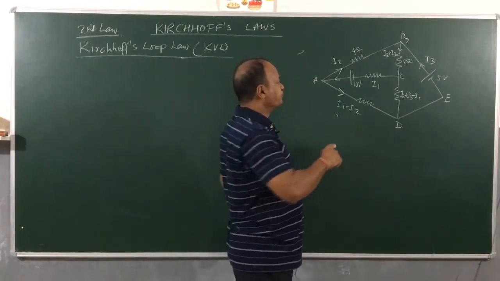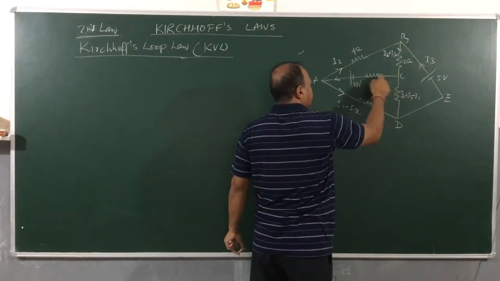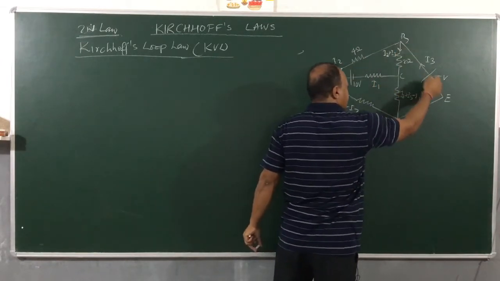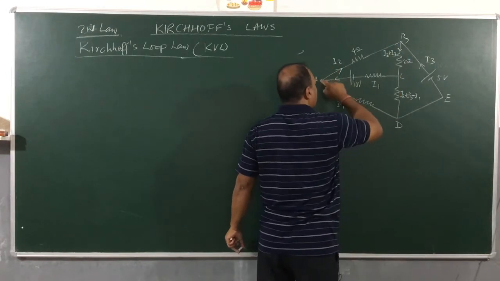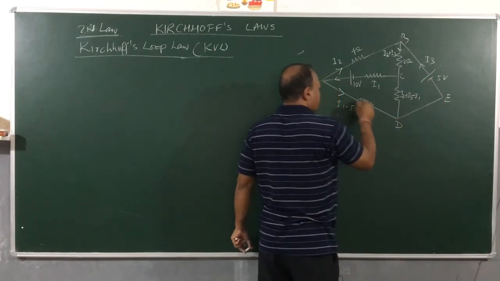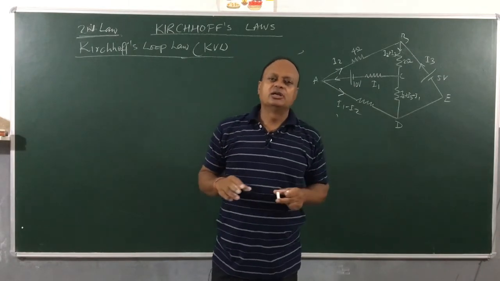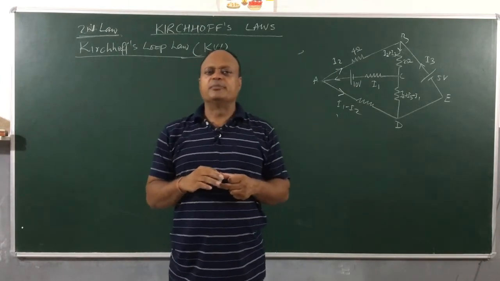Once again, this is one loop, this is another loop, we have yet another loop here, and then we have the outer loop, right? Any closed path followed by current is called a loop. We also call it mesh.